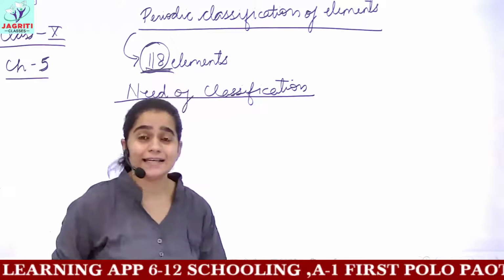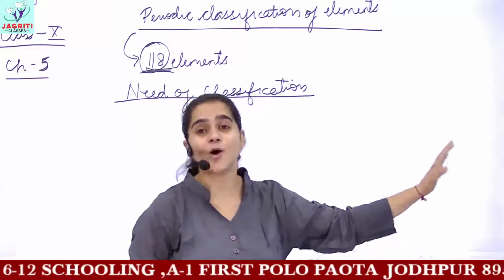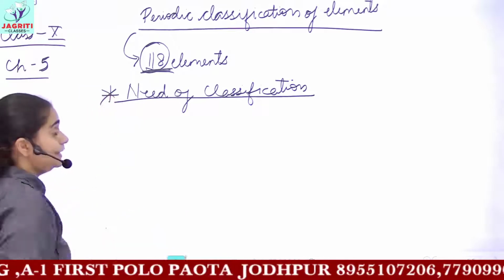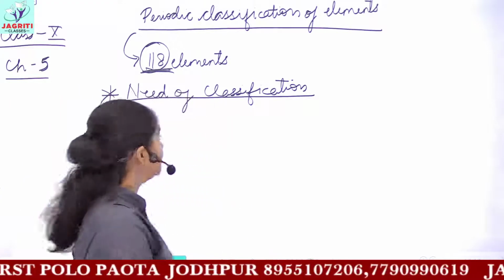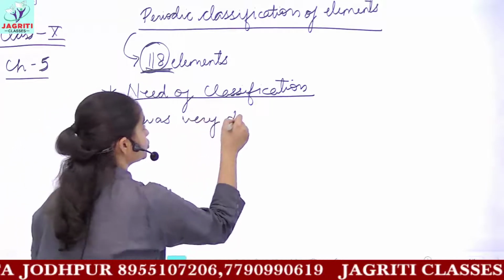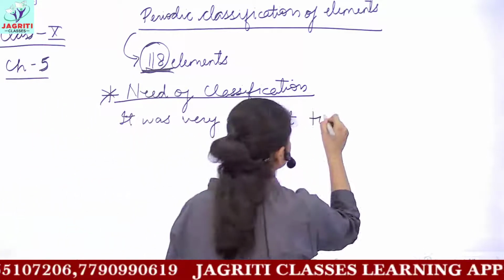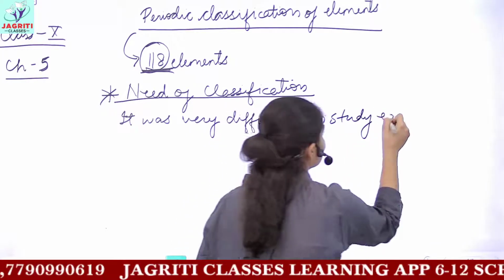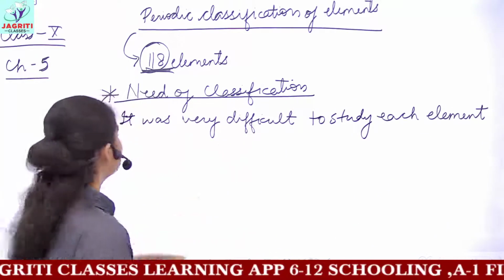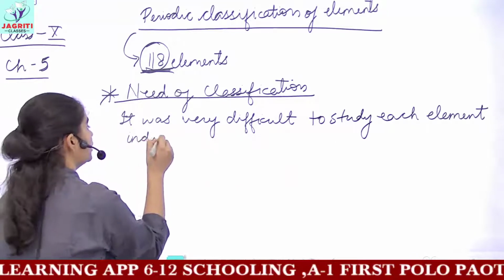That is, we are seeing how our modern periodic table which we study now arose, or how the modern periodic table was formulated. So we'll study the need of classification. As I already told you, it was very difficult to study and memorize each element individually. That is, each element cannot be studied individually. So this was a very basic need for classification. It was very difficult to study each element on an individual basis.